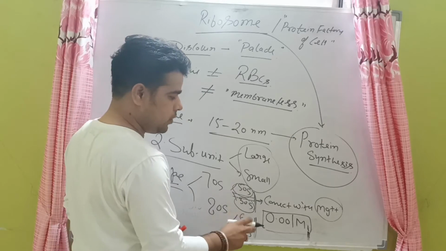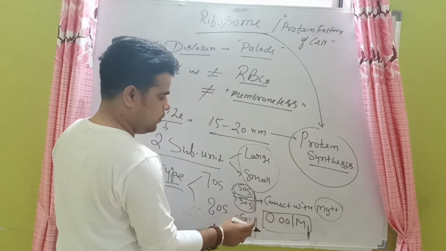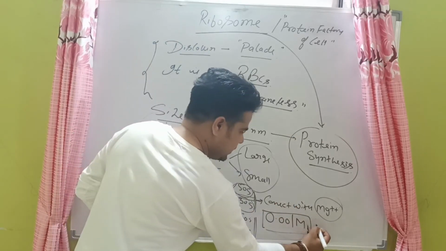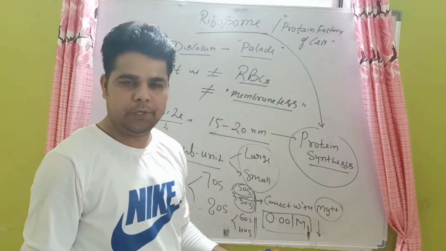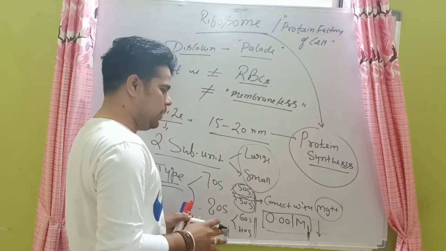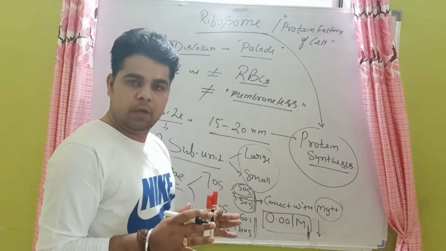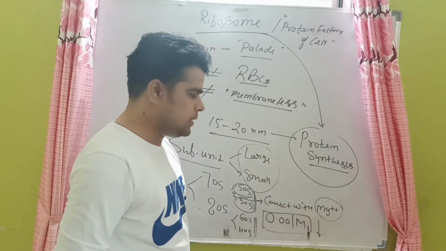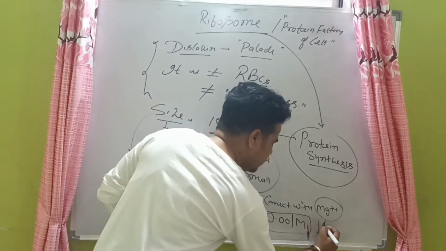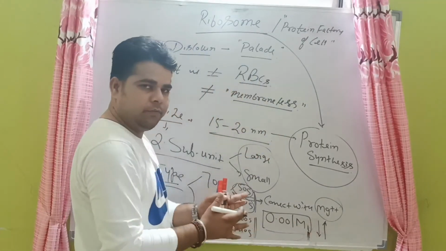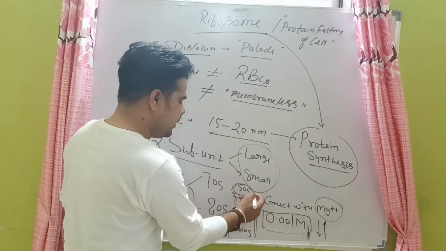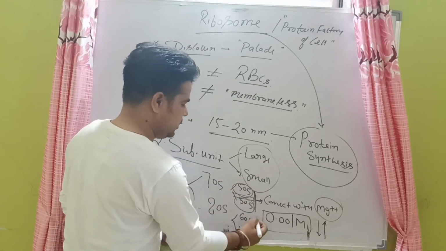If the molar concentration of magnesium is less than that, the two units separate from each other, and if the concentration is more than 0.001 molar, they connect with each other. Both units are interconnected.